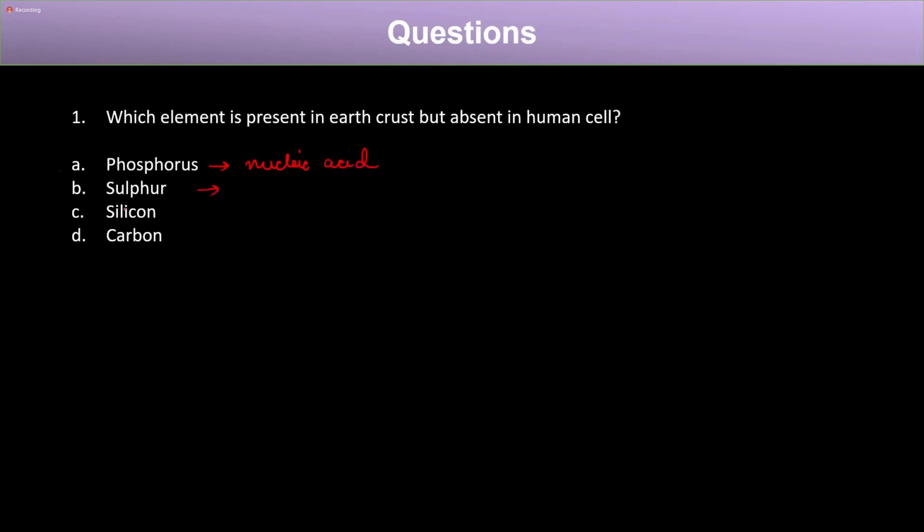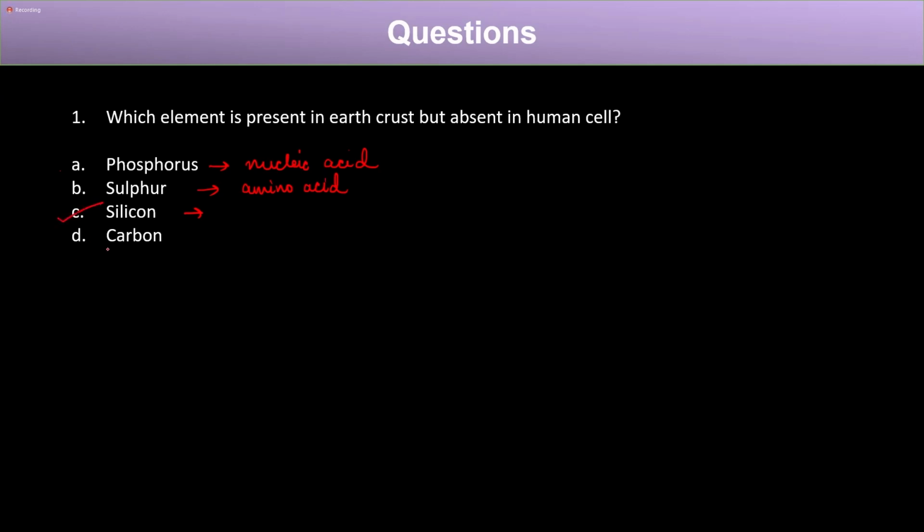Now the second is sulfur. Sulfur is present in the earth crust, and it is also present in our body in amino acids. There are two amino acids in which sulfur is present. The third option is silicon. Silicon is present in the earth crust, but it is not present in a human cell. So the correct answer is silicon.